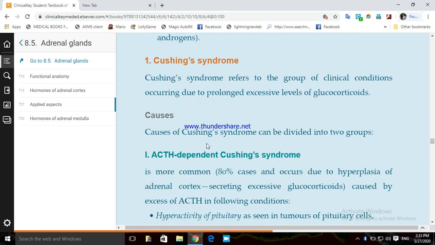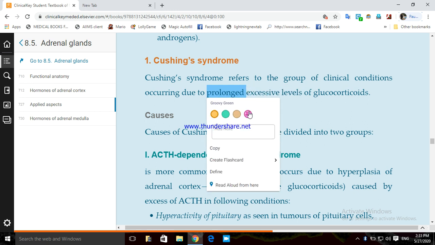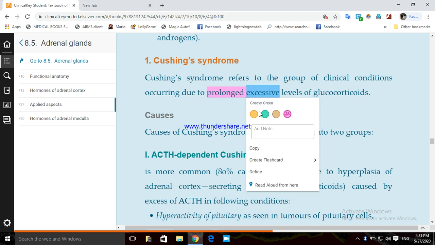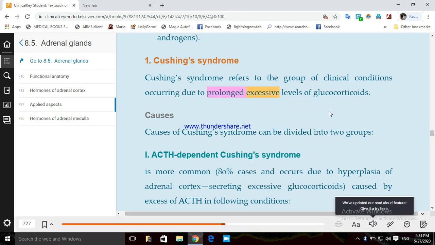Cushing syndrome refers to the group of clinical conditions occurring due to prolonged excessive levels of glucocorticoids. So you have to remember this term, prolonged and excessive. If there are excessive and prolonged levels of glucocorticoid, we call it a condition known as Cushing syndrome. What is the difference between syndrome and a disease? A group of diseases and manifestations, signs and symptoms makes a syndrome, right? So that is the difference between disease and syndrome.